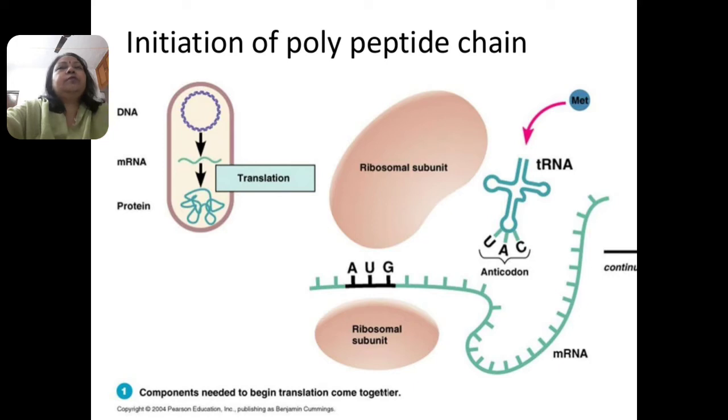Look at the picture: the smaller subunit, 40S, binds with the messenger RNA, and the charged transfer RNA specific for the initiation codon reaches the P site. The larger 60S subunit now combines with the 40S subunit in presence of magnesium ion, and the initiation of polypeptide chain is going to start.